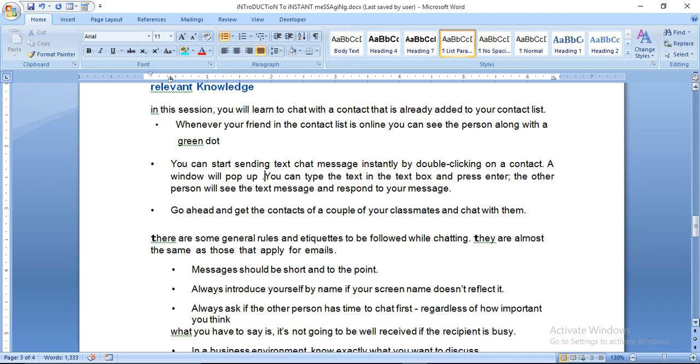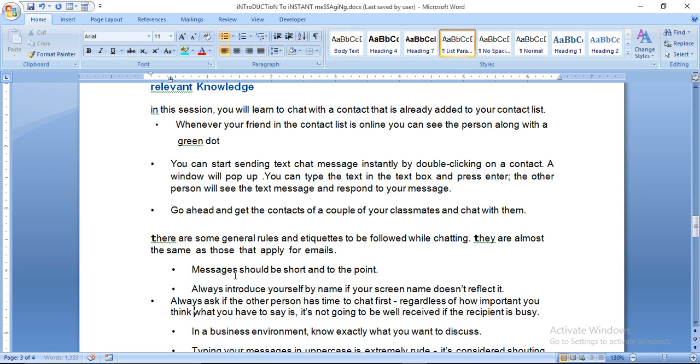Always ask if the person has time to chat first, regardless of how important you think what you have to say is. It's not going to be well received if the recipient is busy. If you disturb someone, then you won't be able to get a proper response. So don't disturb a person who doesn't want to talk to you.